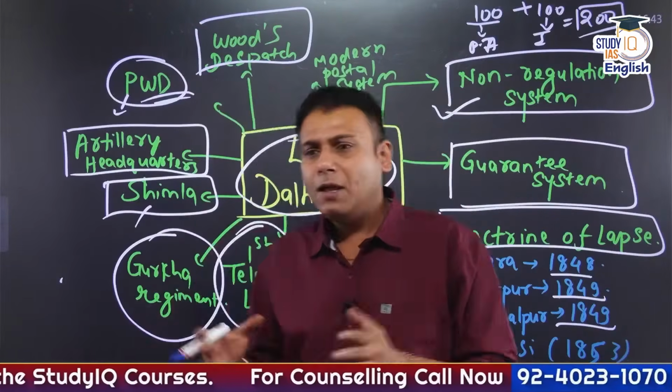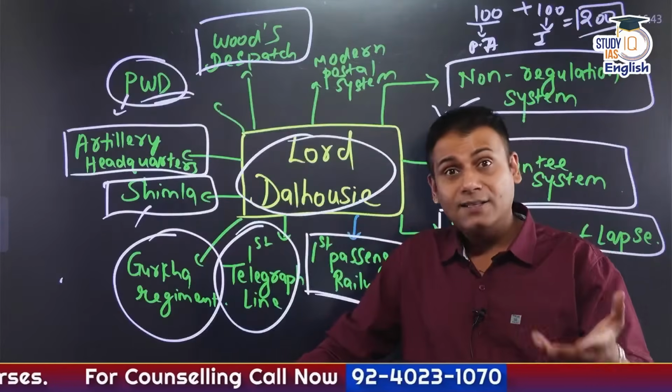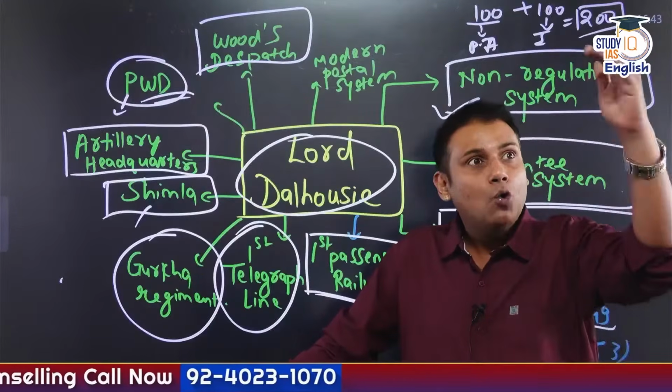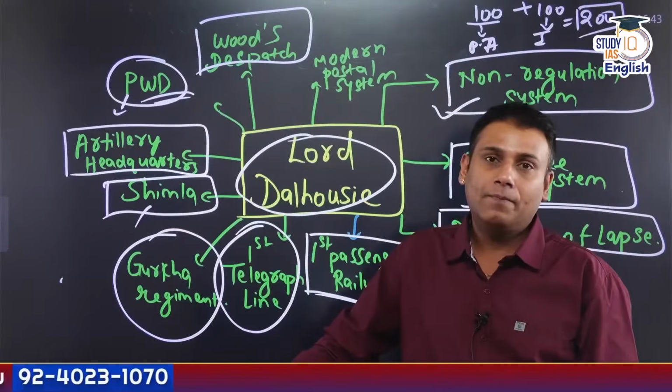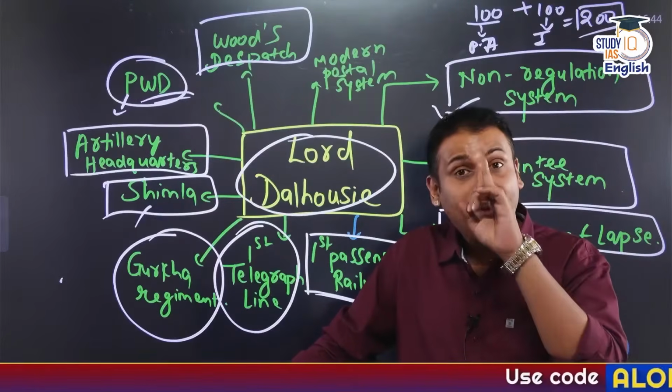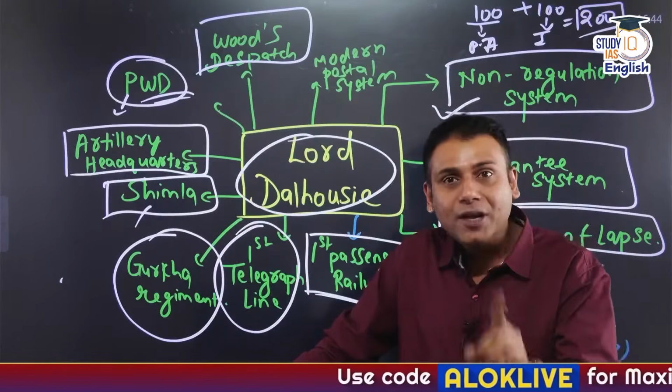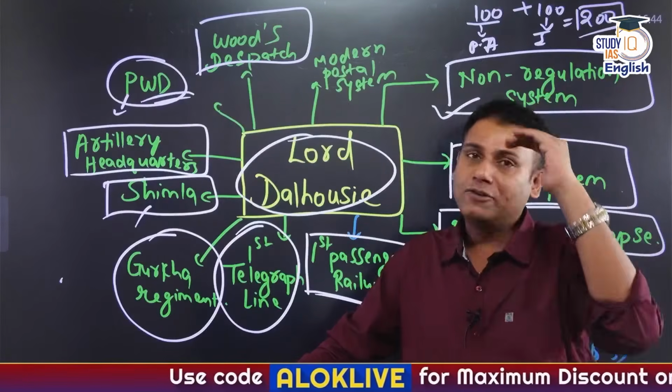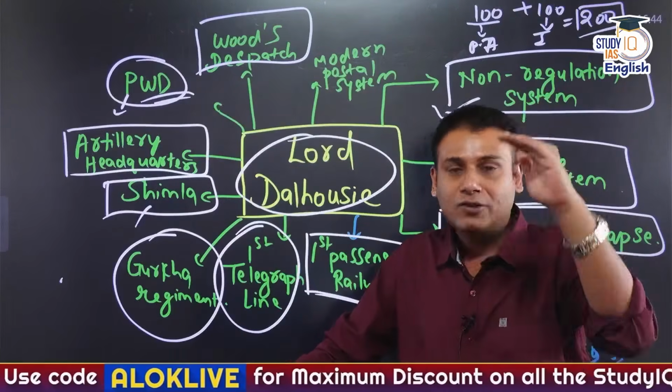Correct? Specifically, the Anglicists believed in something called the downward filtration theory. As per this theory, it is not necessary to educate every Indian. We will just educate the higher echelon of society, the elite section of society, and that's it.